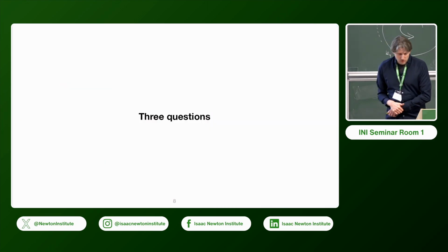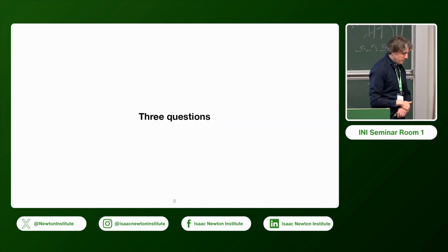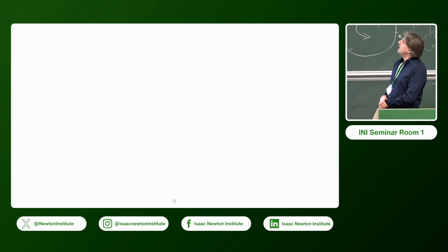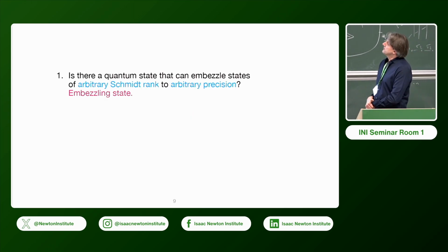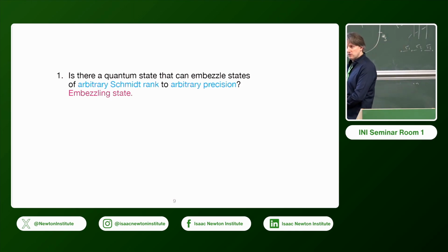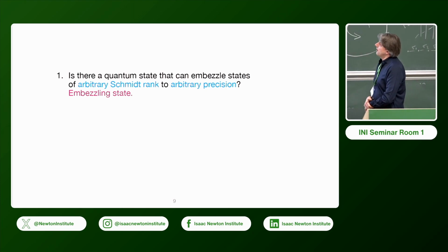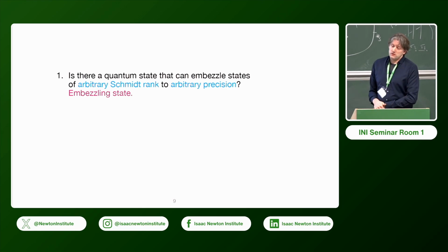And for the rest of the talk, I want to complement this initial question with two other questions. First, as I said, are there quantum states that can embezzle states of arbitrary Schmidt rank to arbitrary precision, so arbitrary d in this previous equation, and arbitrary error? And if you can find something, then we will call it an embezzling state.